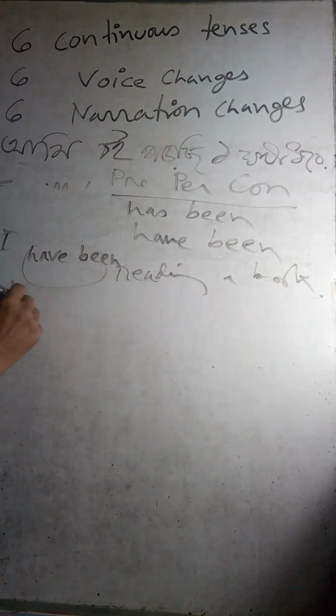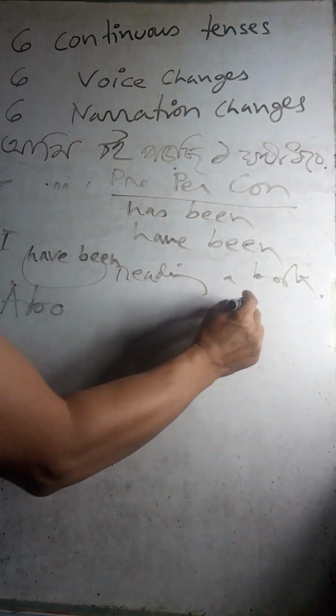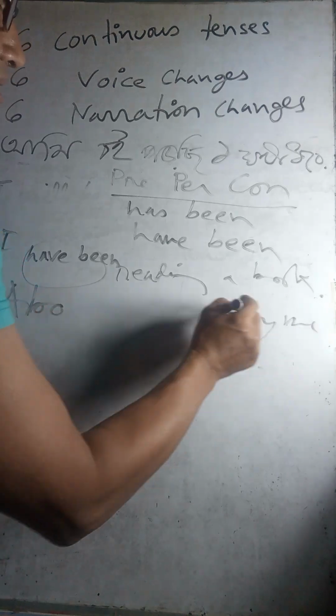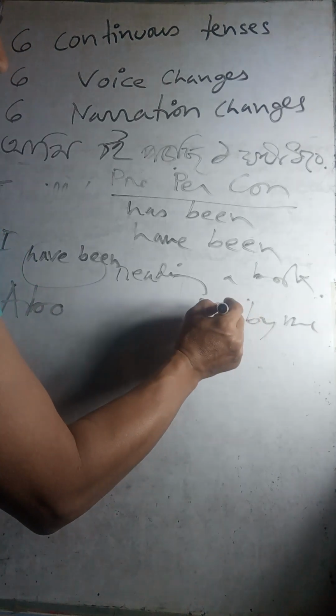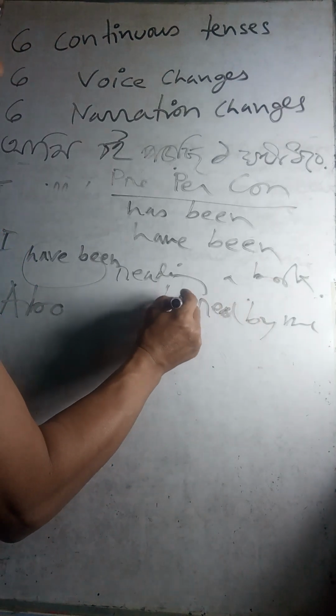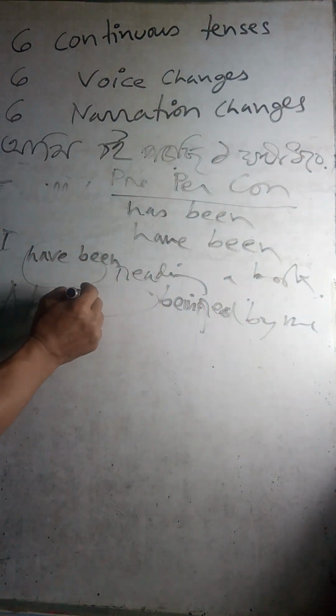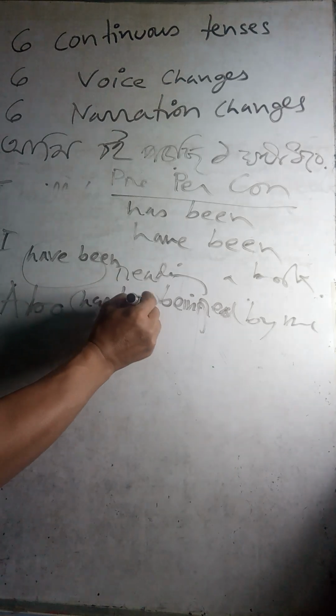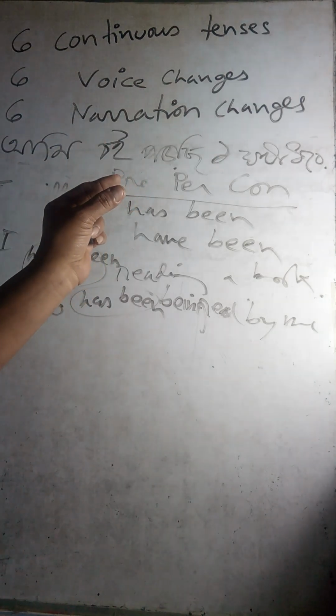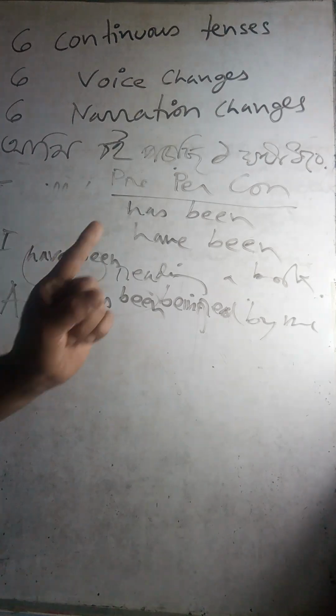Now a book read by me, the same thing, right? Being, and here the same thing. A book has been, the same thing. So what I say, once you know one continuous tense, you can quickly get 5 more continuous tenses, 6 voice changes, 6 narration changes.